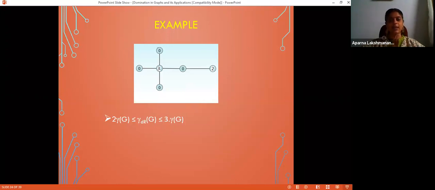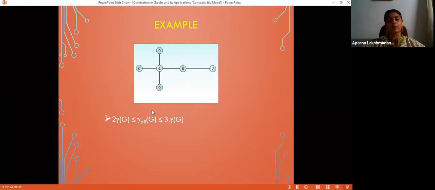So vertices labeled 0 are taken care of by vertices of label 2 or 3. Also, vertices which are labeled 1 are taken care of by vertices which are labeled 2 or 3. So we need at least 2 times gamma of G weight to double Roman dominate a graph. So 2 gamma of G gives me a lower bound of the double Roman domination number.